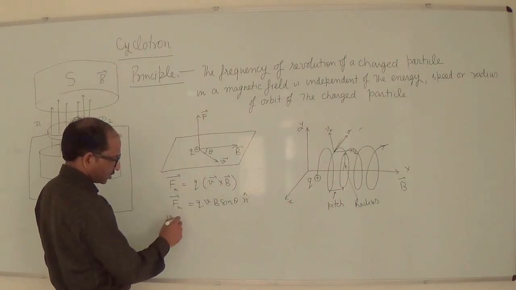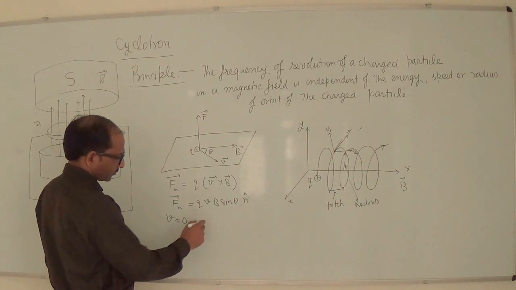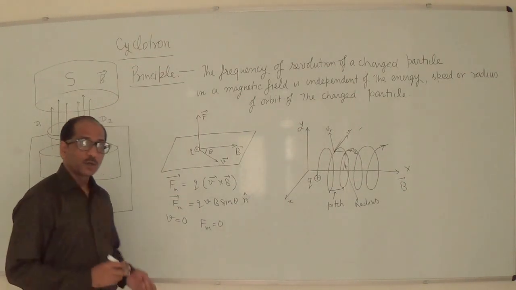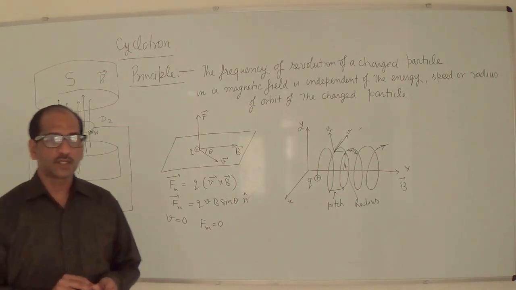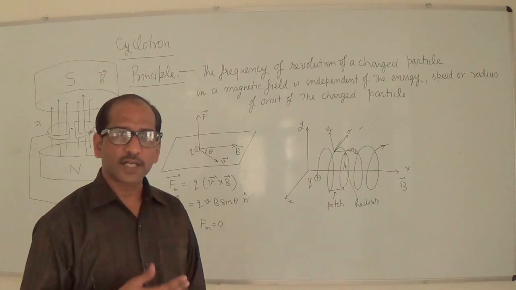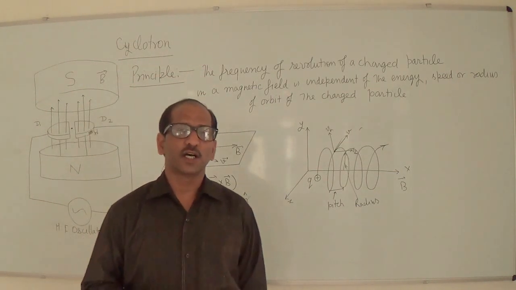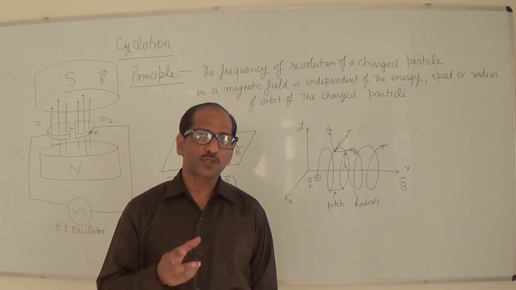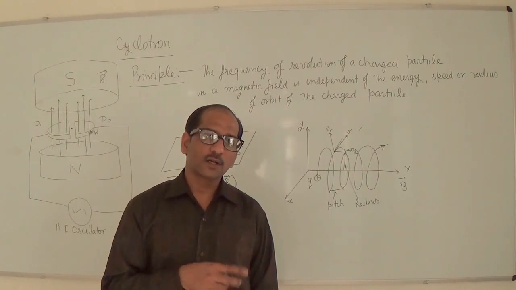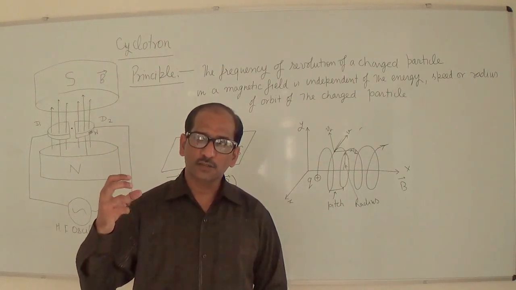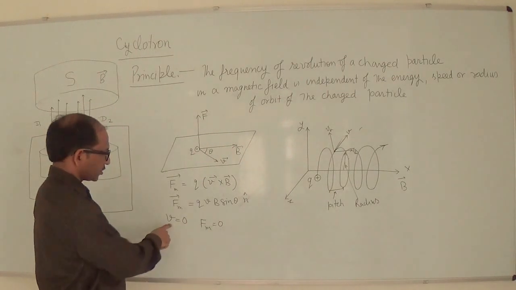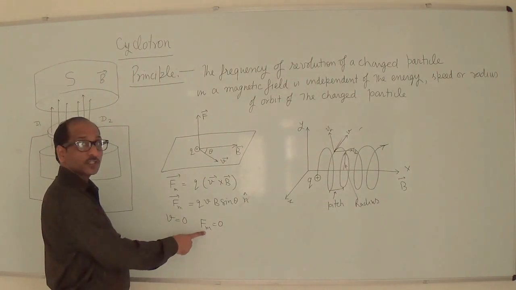If V is equal to 0, the magnetic force is equal to 0. What does it mean? It means if the charged particle is at rest, a stationary charge, the magnetic force on that will be 0. Magnetic force is applicable only when the charged particle is moving. So when V is equal to 0, magnetic force is equal to 0.